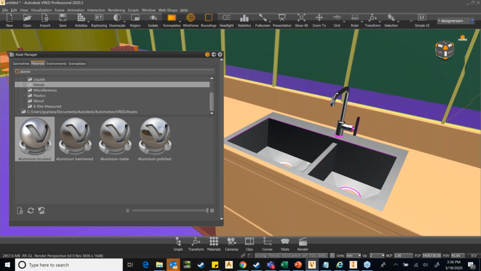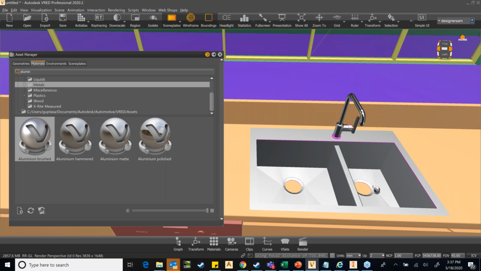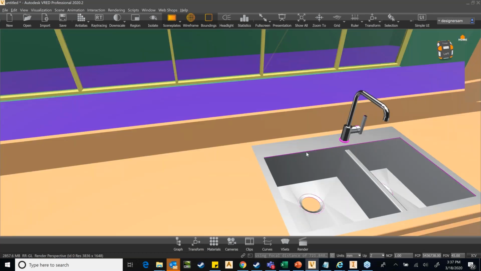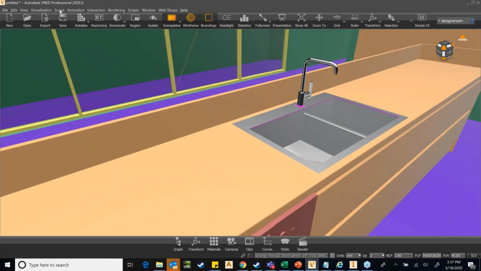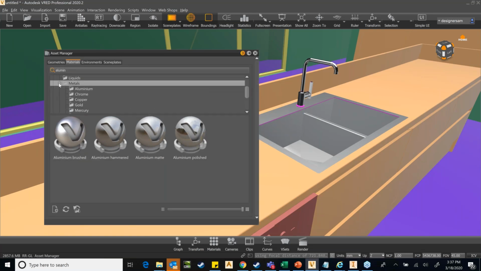Okay, so just very handy, very quick and very handy. And then now we are actually faced with a problem. Why? Because we don't have any granite material for this shelf. If you look at our asset manager, there is no granite here. You can see that there are not many stones.